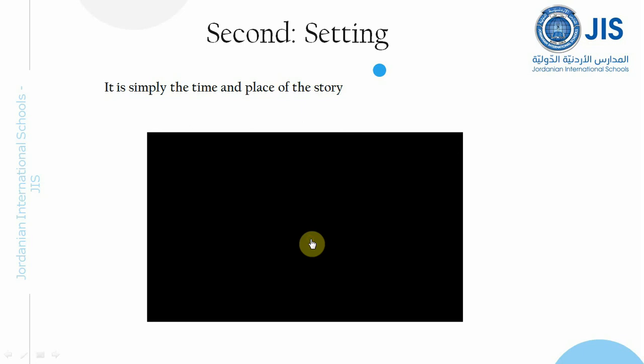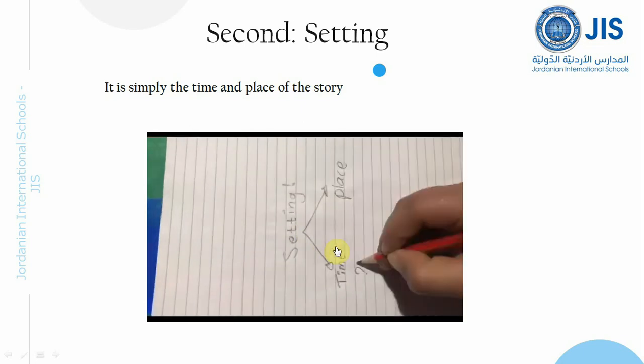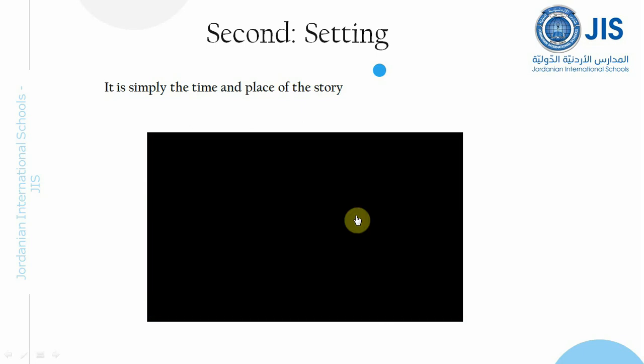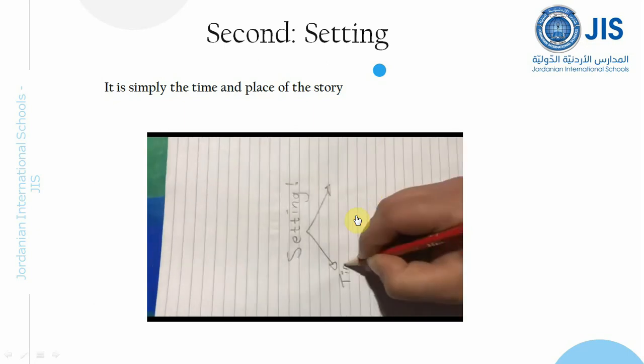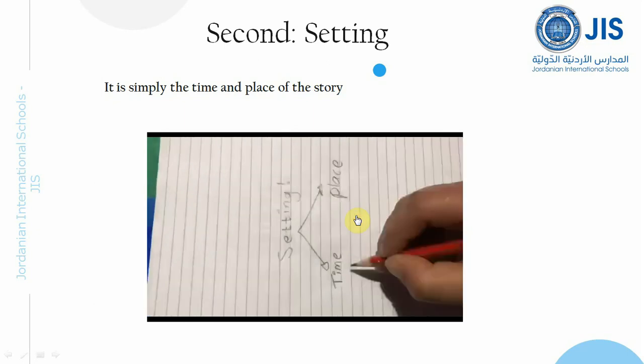What are the settings one more time? They are the time and place of the story. When did this story happen and where did it happen? After I drew them, time and place, I wrote them for you. Now the settings are ready in my story.